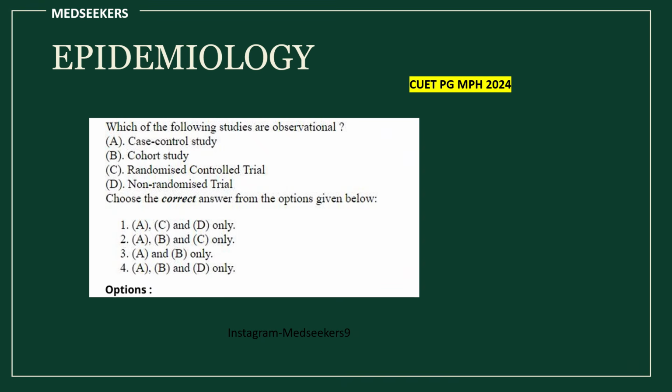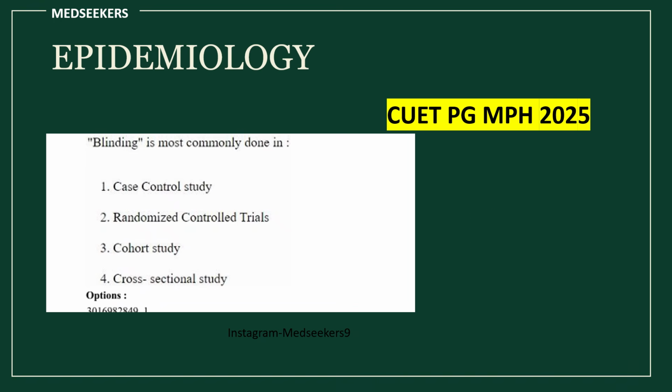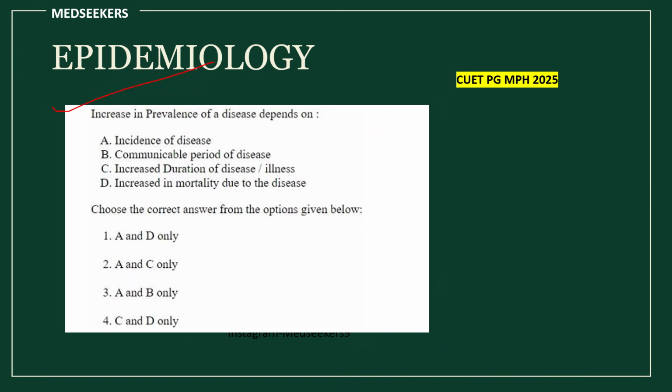Again they have asked which of the following studies are observational. In 2023 they asked which of the following are not observational studies, and here they ask which of the following studies are observational. So in the 2023 epidemiology questions they asked what type of study RCT is. I told you RCT is an experimental study, and when studying RCT, study the different types of blinding and what blinding is. So in 2025 they have asked a question about blinding being most commonly done in RCTs. Here you see, and one more question on prevalence and incidence.